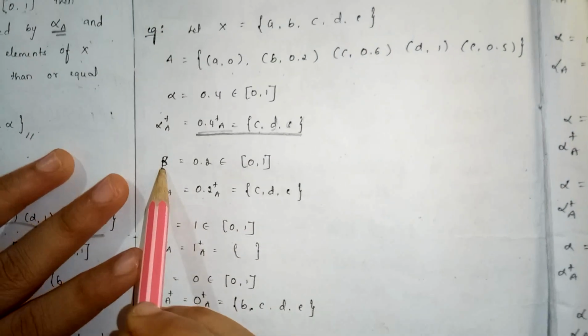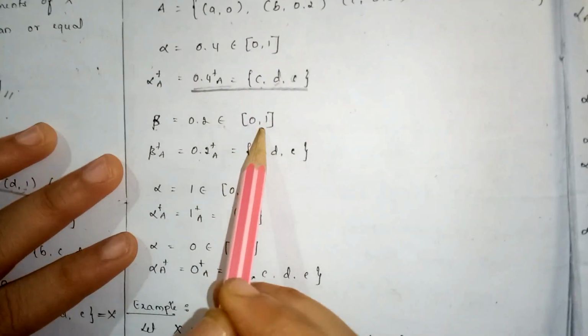Similarly, instead of alpha we take beta. Beta is equal to 0.2, which belongs to the closed interval [0, 1].